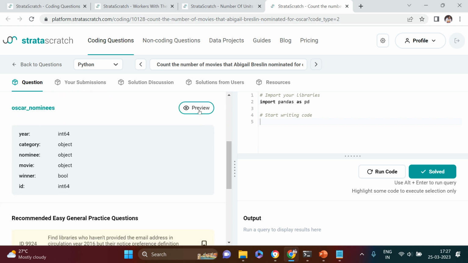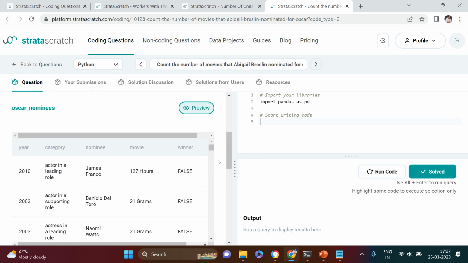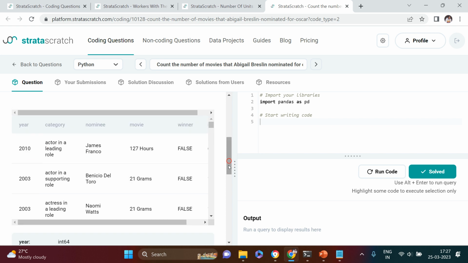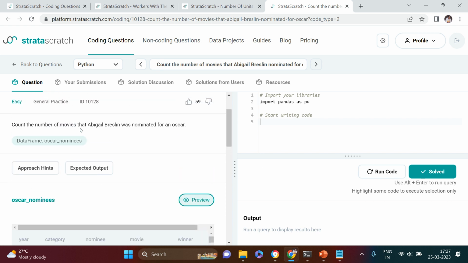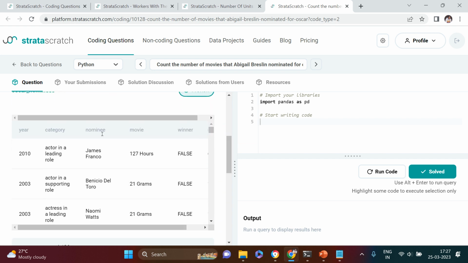So let's have a look on the data frame. Luckily this time we have only one data frame. So here are the nominees. We need to apply this filter. This is one filter on nominee. Here it says count the number of movies that Abigail Breslin was nominated for an Oscar. So here is the nominee, and out of that we need to filter for that particular nominee, and we need to take the count. It's very simple.